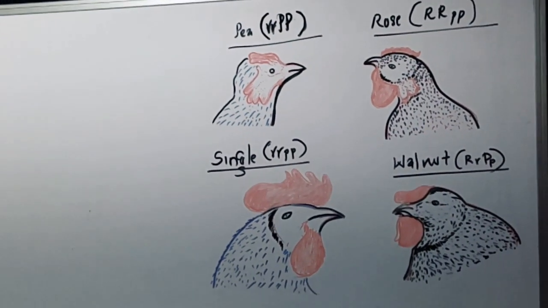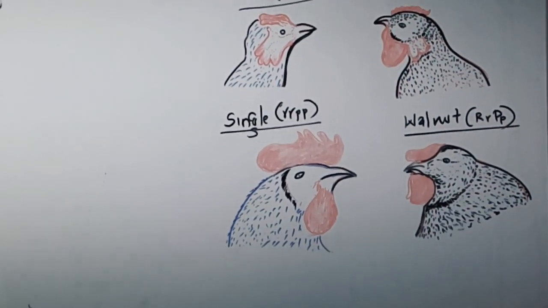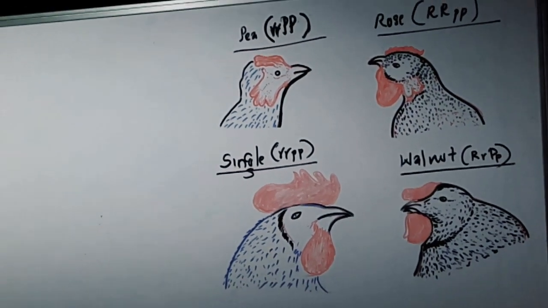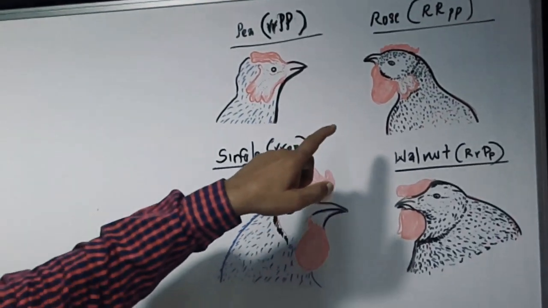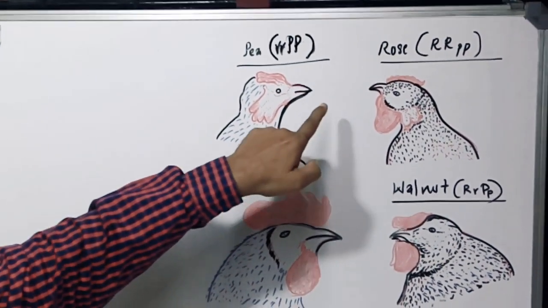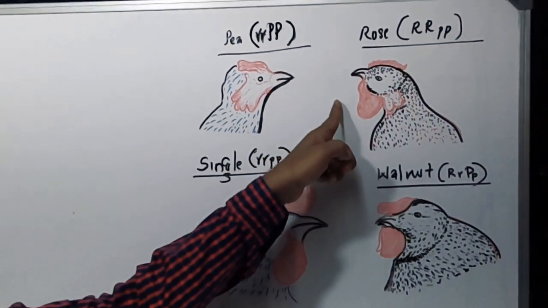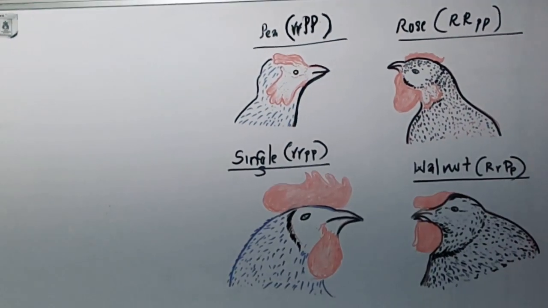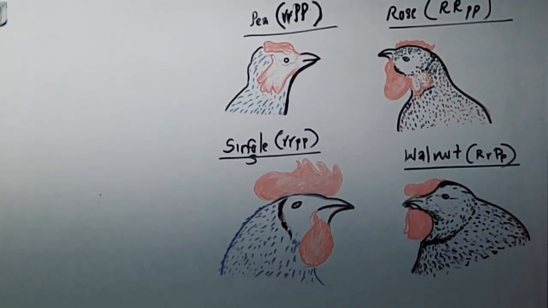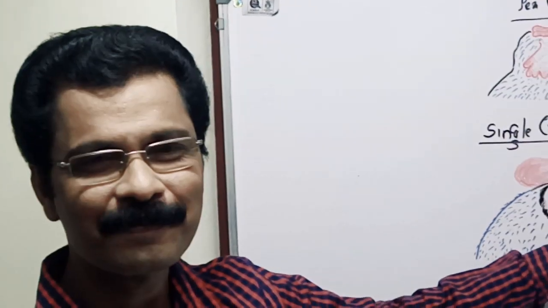Then Bateson and Punnett crossed a rose comb variety to a pea-combed variety. In the F1 generation, the offspring showed a completely new phenotype that is called walnut.